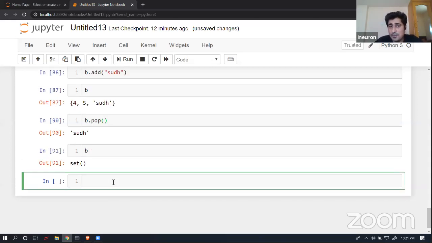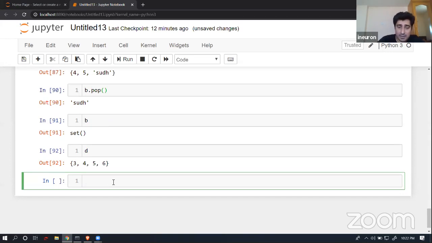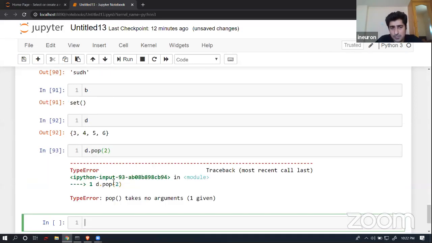Now, if I'm going to print my B, it's blank. It's basically a blank which I'm able to get because I had data and I have removed it one by one. Now here, if I'm going to pop again, D is again a set that we have already taken. And if I wanted to pop from location 2.